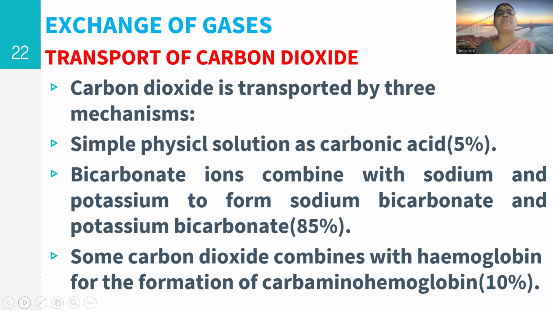Around 85% of the carbon dioxide is transported as bicarbonate ions. The remaining 10% of carbon dioxide combines with hemoglobin in the formation of carbaminohemoglobin.